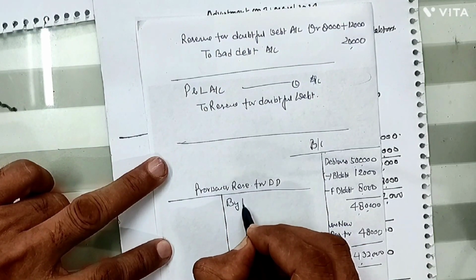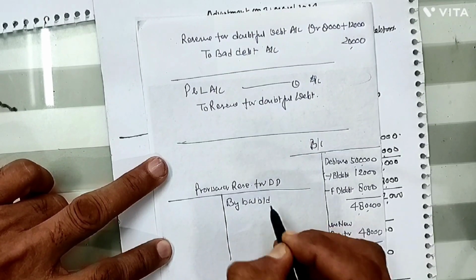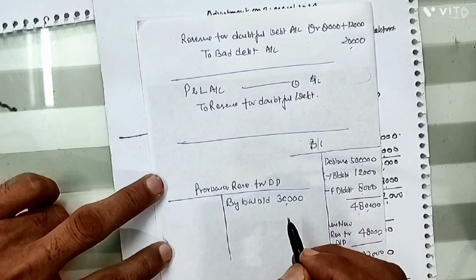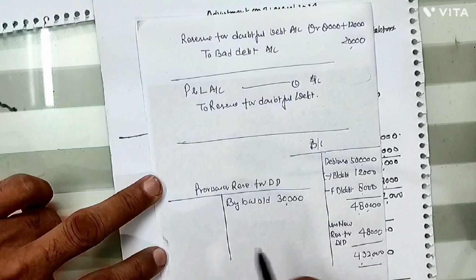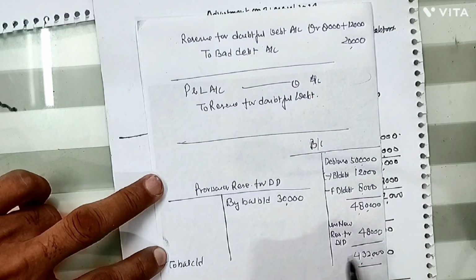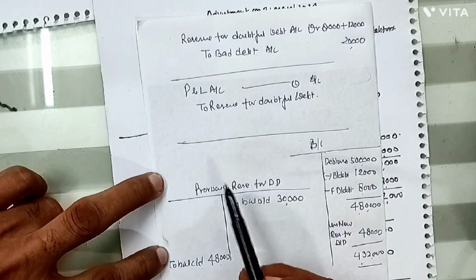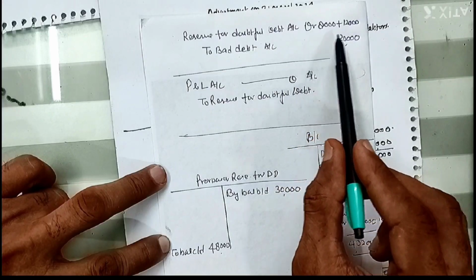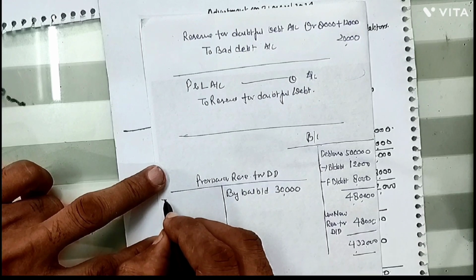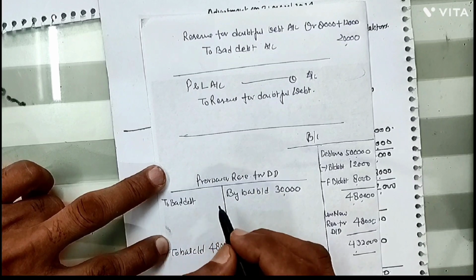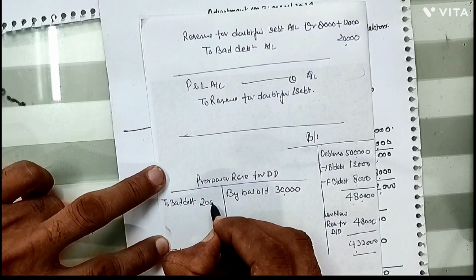Last year its balance b/d was 30,000, which was 6% of 5 lakh in the previous year. And to balance c/d, the new balance is going to be 48,000. And reserve for doubtful debt account is debited by rupees 20,000.